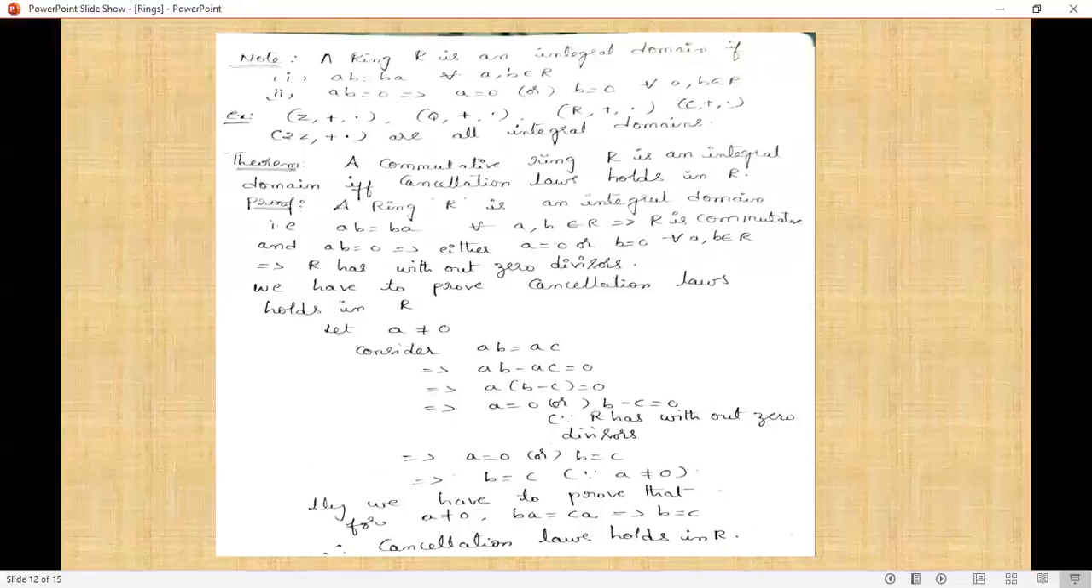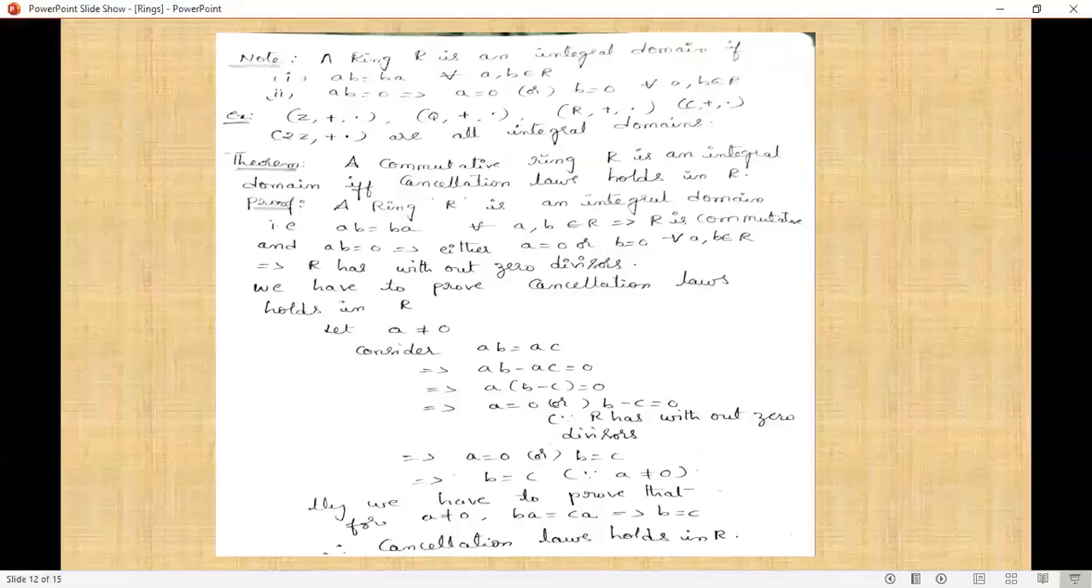Since R is an integral domain, the no zero divisors property is satisfied, which implies a equals 0 or b minus c equals 0. Already we have a not equal to 0, so b minus c equals 0, that means b equals c. Therefore, ab equals ac implies b equals c. Similarly, we can prove that a not equal to 0, ba equals ca implies b equals c. Therefore, cancellation laws hold in R.